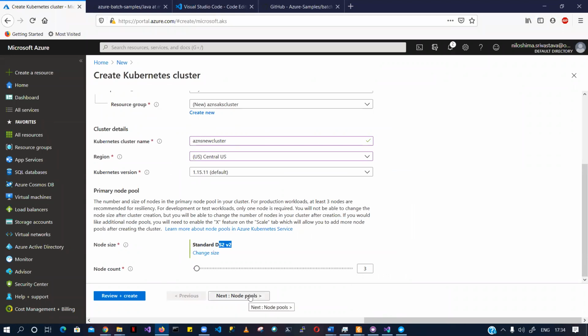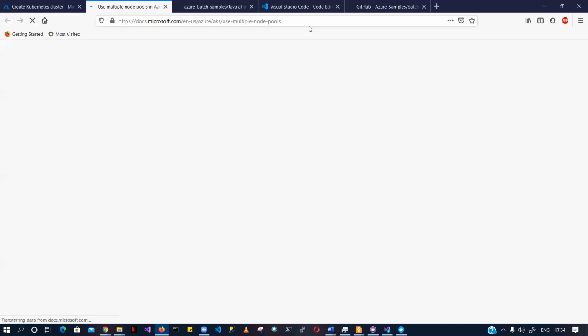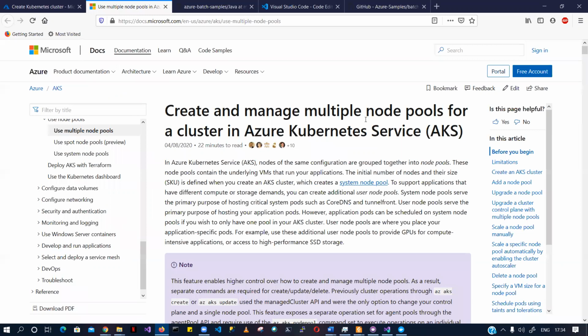Right, so I'm going to node count, next node pools. Node count is 3, operating system is Linux. This is my primary node pool. You can go ahead and see what a node pool is and how to manage these node pools, right?